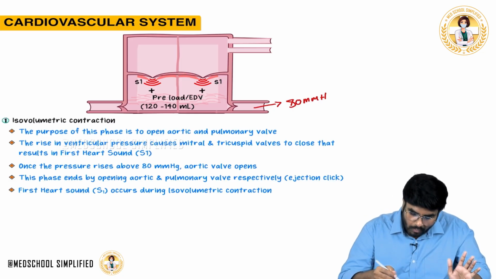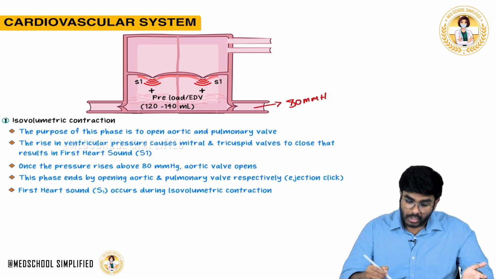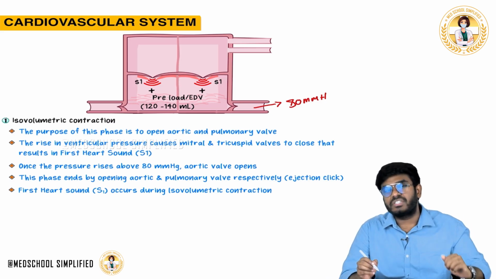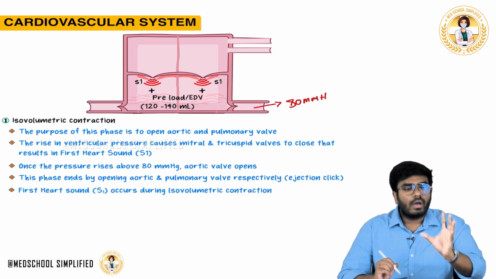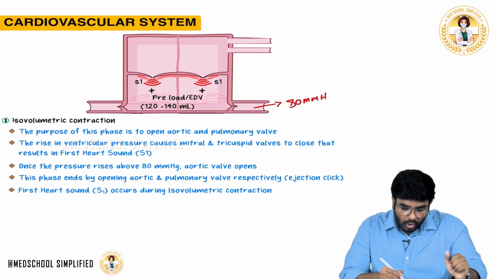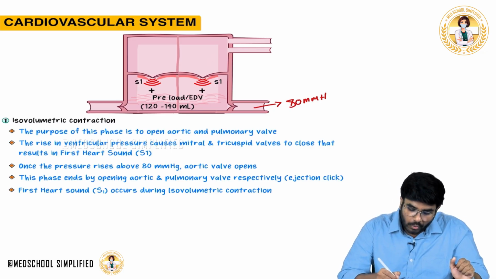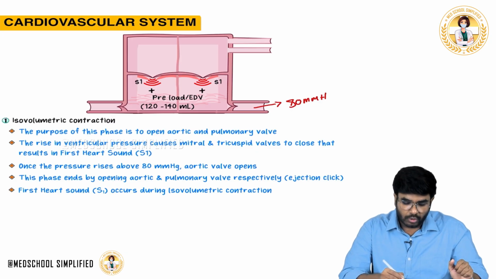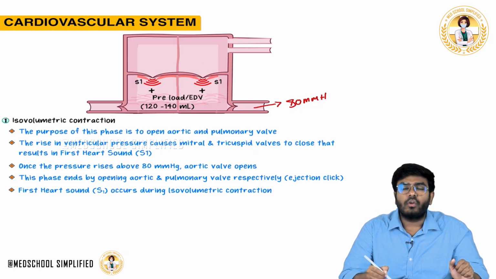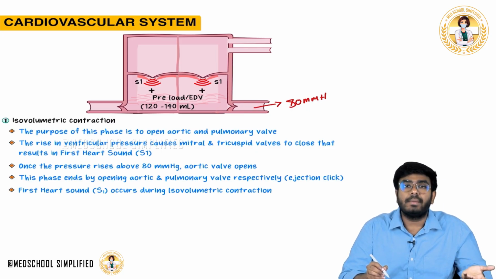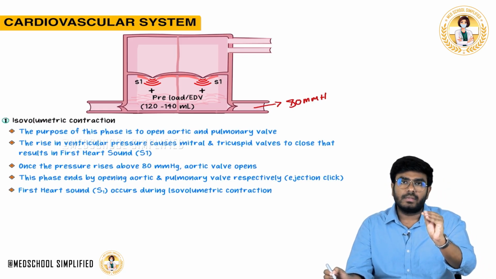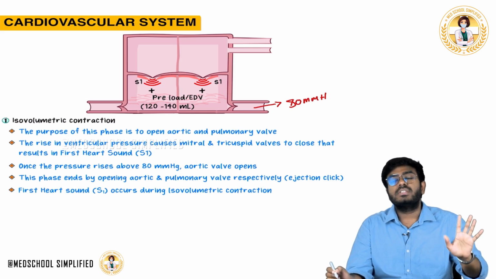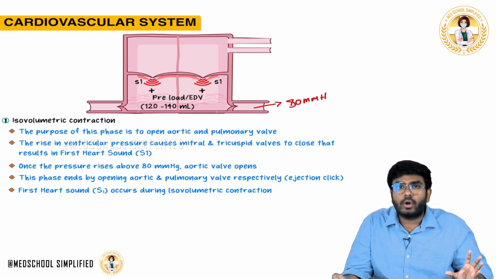Now what about the aortic valve? It is also closed. Why? Because in the aorta the pressure is 80 mmHg, and here the pressure is very low. Now the heart is contracting. No volume of blood is coming in and no volume of blood is going out. There is no inflow, no outflow of blood. All the valves are closed. So iso means same: with the same volume of blood, the ventricle is contracting. So this is isovolumetric contraction.